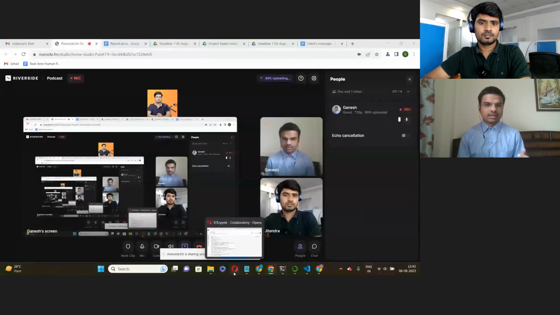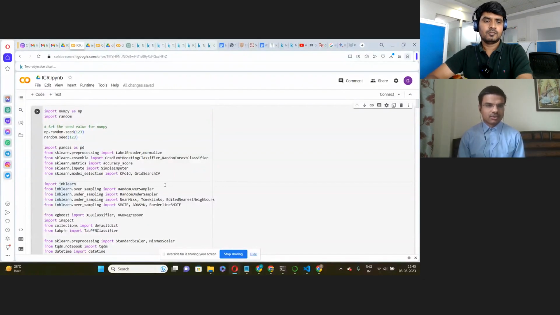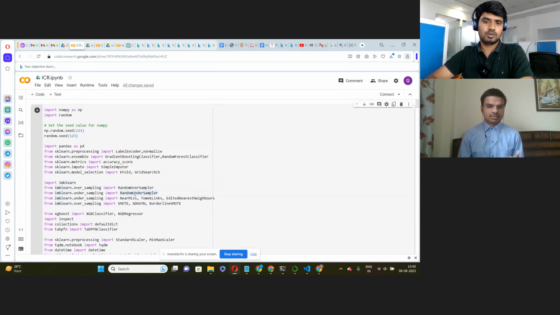So this is the code. First, we have imported the libraries that are required, NumPy and others. Just hold on a second. Go one by one: start with the important libraries. So is the problem statement in this notebook? This is a notebook file, or Google Colab basically, right?